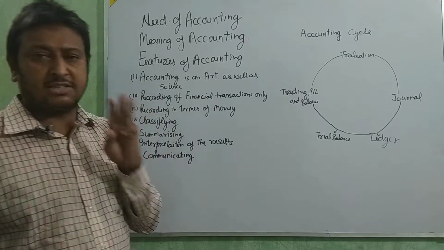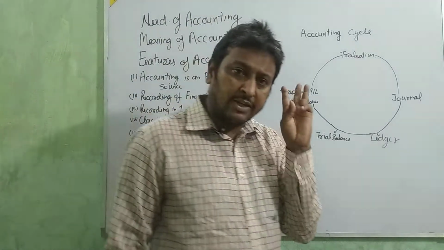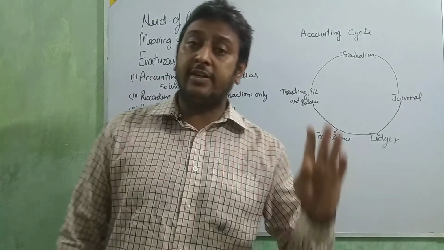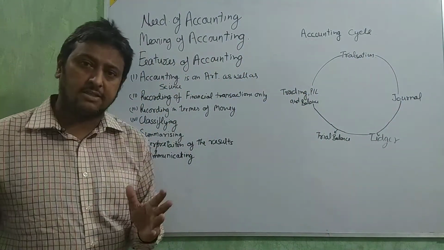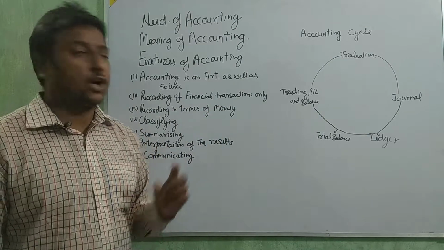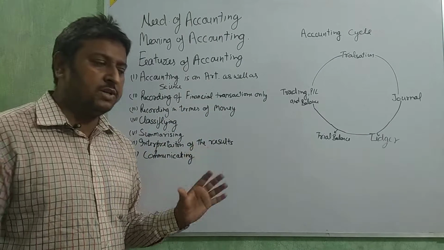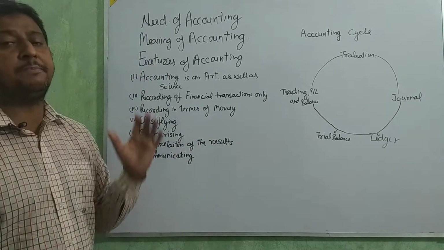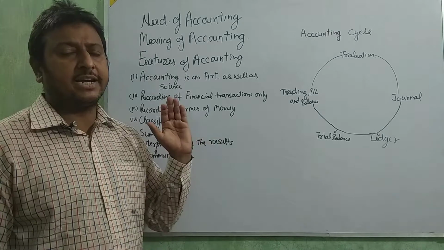Three main words come up: accountancy, accounting, and account. Accountancy is the subject. You can see on the top of your book that word is accountancy. It is the subject in which all details about accounting are given, how to do the accounting.